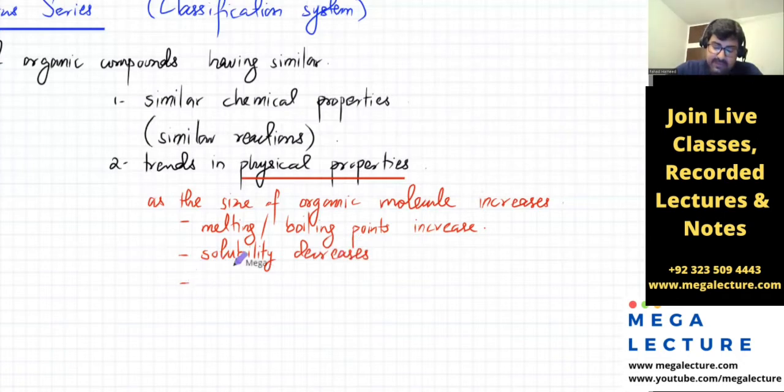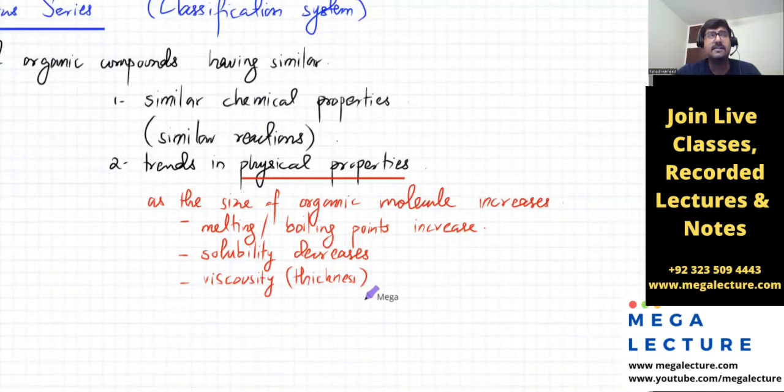Similarly, there's another thing: viscosity. Viscosity is the thickness. For example, look at honey. Honey is an organic molecule as well. Honey is very viscous. That means it's very thick. It doesn't flow easily. And petrol is an organic molecule as well, but that has very low viscosity.